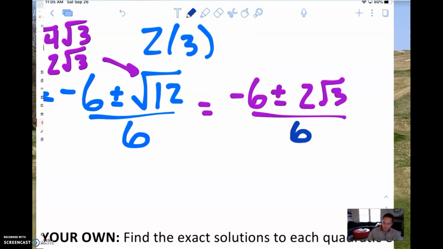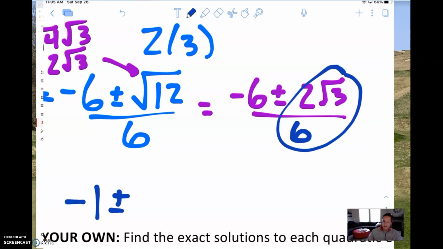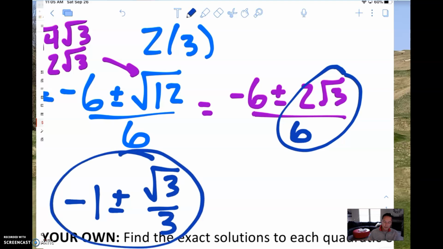So that becomes negative 1 plus or minus. Now if we take this part here, that 2 over 6 can be reduced to 1/3. So it would be written as square root of 3 over 3. And those would be your two solutions to this quadratic equation.